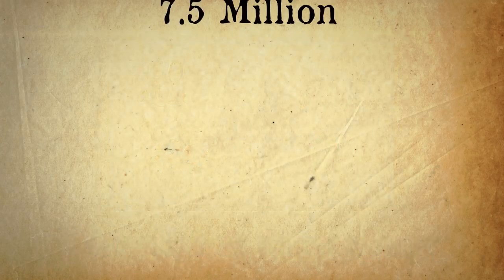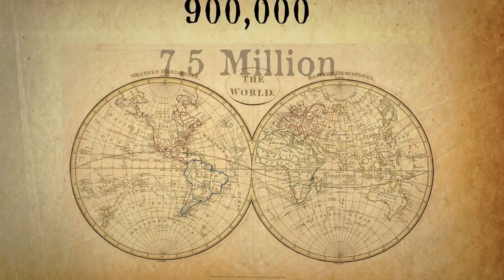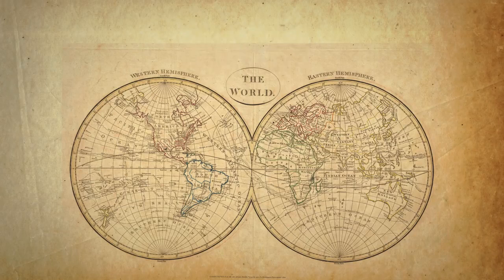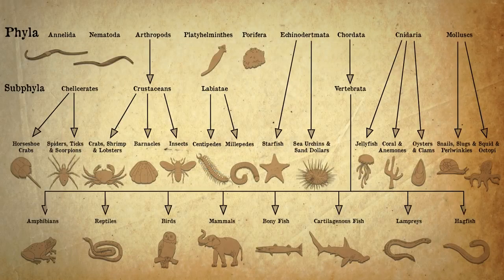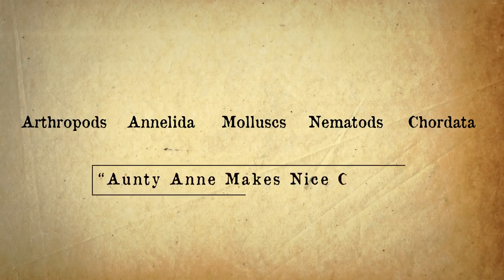There are thought to be over 7.5 million species of animal on planet Earth, of which 900,000 have been described. These are arranged into over 30 phyla, of which these are the 9 most common. And these 5 are the 5 main animal phyla: Arthropods, annelids, mollusks, nematodes, and chordata. Make up a rhyme or acronym to help you remember them. Auntie Anne makes nice cakes.